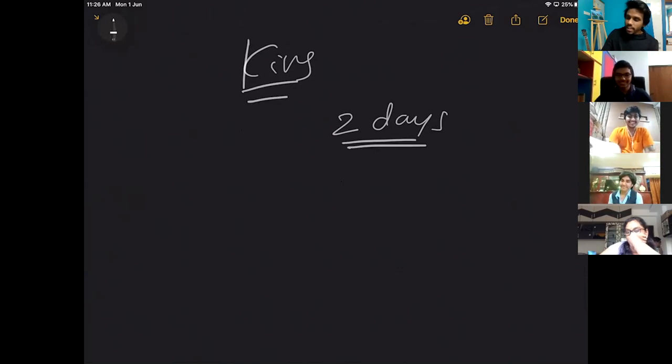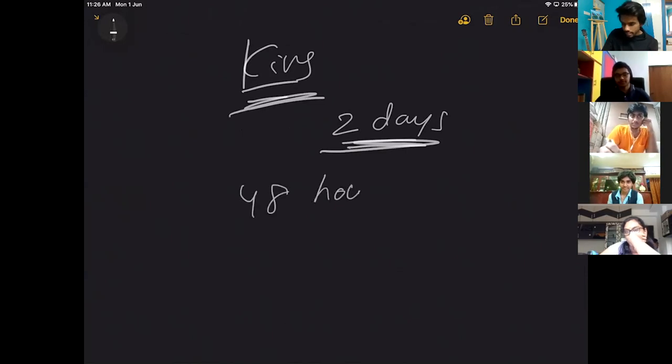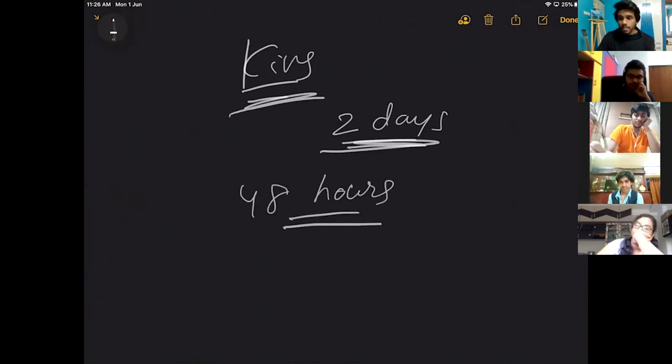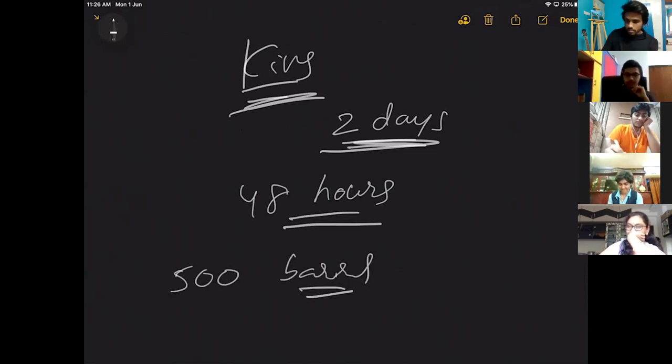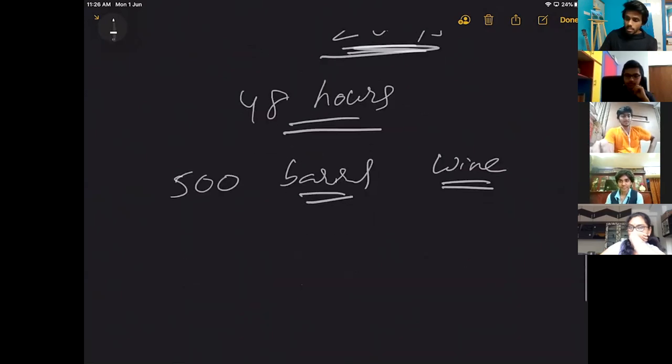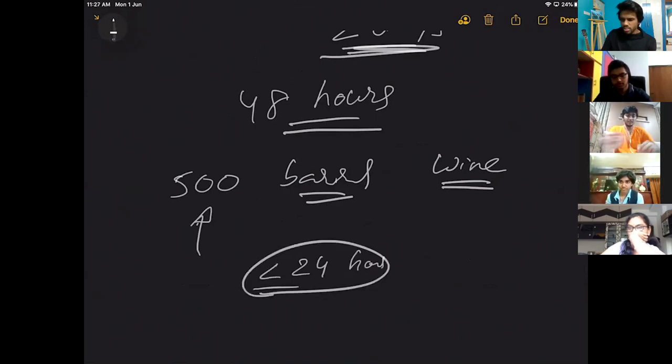So the story goes, the king has 48 hours exactly before the party is about to start. Now, he has 500 barrels of wine, and he gets to know that someone poisoned one of the barrels. The poison takes just below 24 hours to show its effect.